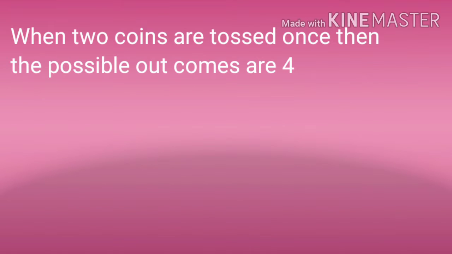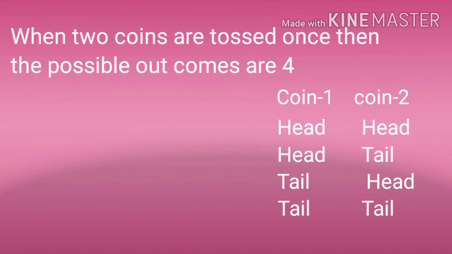When two coins are tossed, the possible outcomes are 4. Formula: 2 power 2 is equal to 4. What are the possible outcomes? Coin 1 and coin 2: head, head; head, tail; tail, head; and last one, tail, tail. So 4 possible outcomes: head head, head tail, tail head, tail tail. This is also something you know very well.